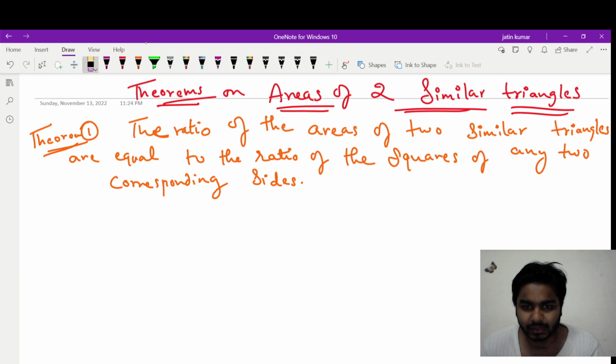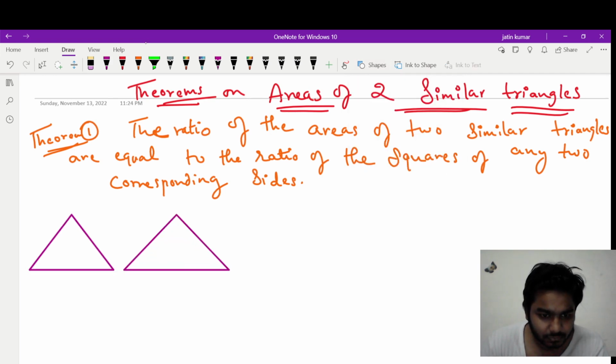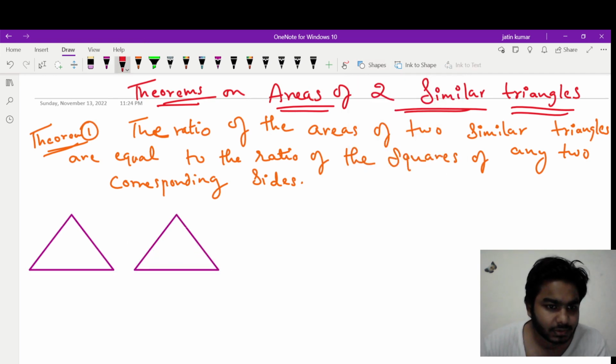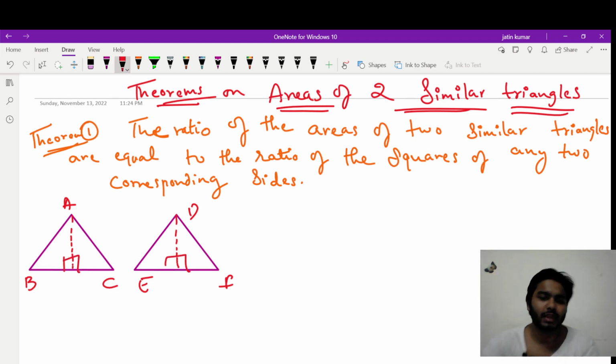Formally write it with the diagram, then you will get it better. So let me draw a diagram first. This is the first triangle and this is the second triangle, right? And let's name them A, B, C, D, E, F. Now we need to drop altitudes on these triangles. Altitudes mean 90 degree angles. Because for area we need the altitude.